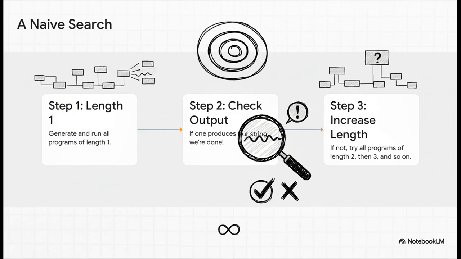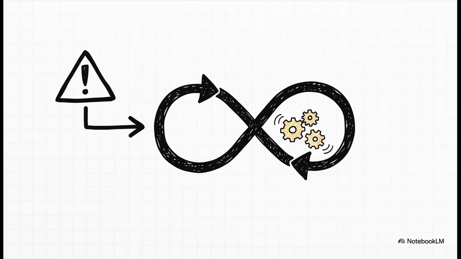If none of them work, you move on to all programs of length 2, then length 3, and on and on. Eventually, you're guaranteed to find one. And the very first one you find has to be the shortest. Simple, right? Except, well, it's not simple at all. There is a fatal flaw in this plan.